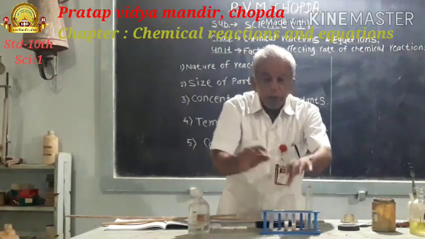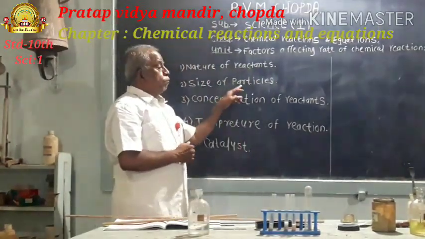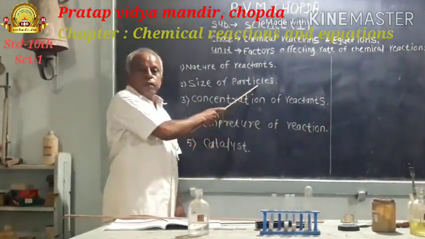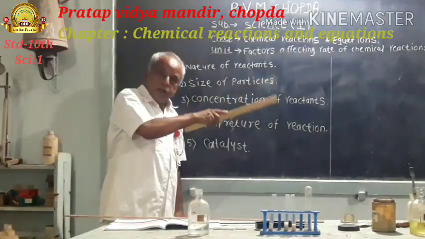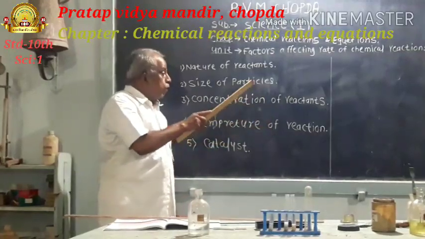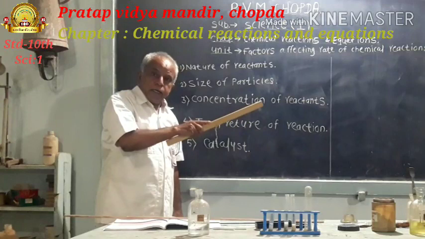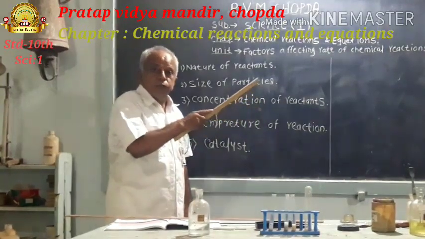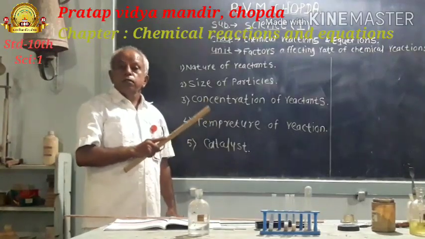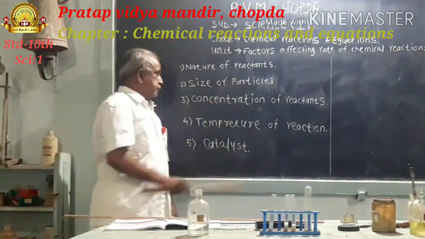What is the reason behind this? If the size of particles of reactants increases, the rate of chemical reaction decreases. Whereas when the size of particles of reactants decreases, the rate of chemical reaction increases. Means rate of chemical reaction also depends upon size of particles of reactants.